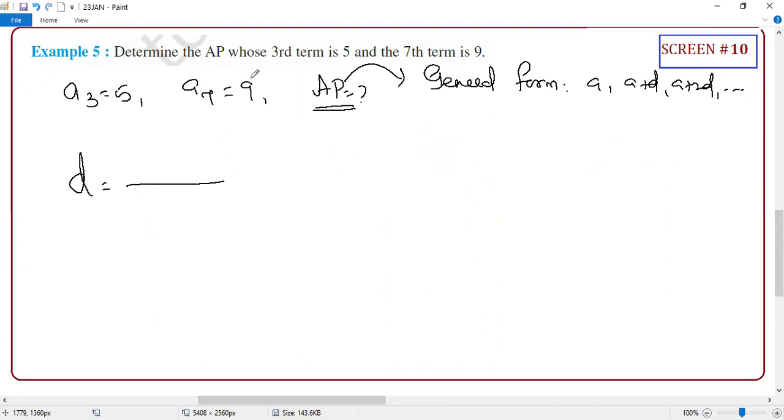Very simple. Term difference, 9 minus 5, upon the position difference, 7 minus 3. What is the answer? 9 minus 5 is what? 4. 7 minus 3 is what? 4. So D is 1. What is the beauty, student? If you used a linear equation, how much time would it take? Am I right or not? Finding D, that's your textbook method.